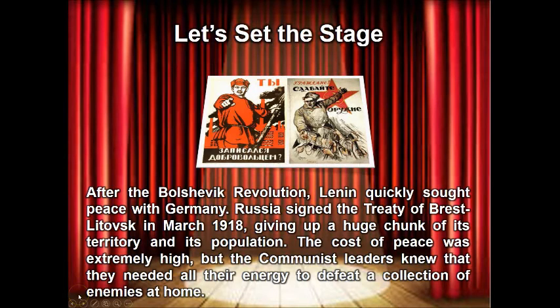Let's set the stage. After the Bolshevik Revolution, Lenin quickly sought peace with Germany. Russia signed the Treaty of Brest-Litovsk in March of 1918, giving up a huge chunk of its territory and its population. The cost of peace was extremely high, but the communist leaders knew that they needed all of their energy to fight a collection of enemies at home.